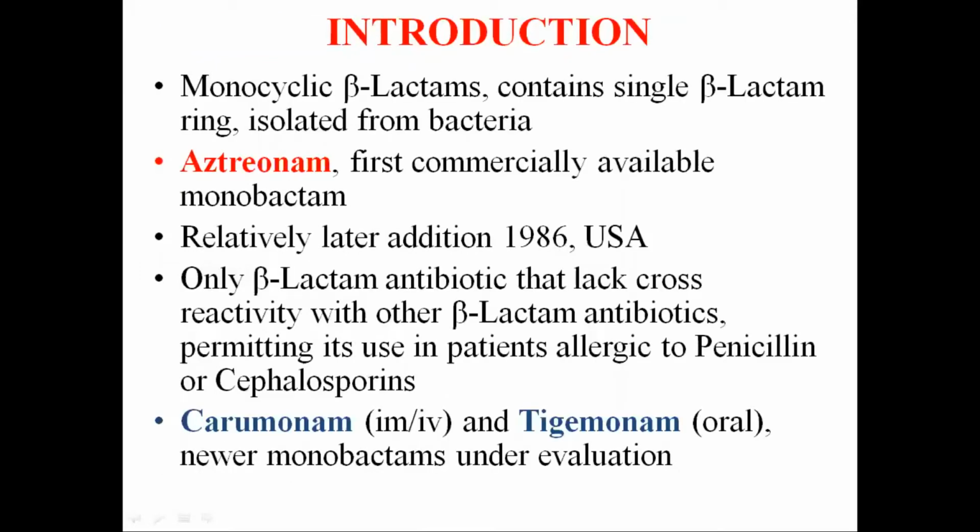The monocyclic beta-lactams contain a single beta-lactam ring which is isolated from bacteria. So the monobactams are monocyclic beta-lactams which have a single beta-lactam ring, and these were isolated from bacteria. Now Aztreonam is the first commercially available monobactam, and relatively they are later additions. They were introduced around 1986 in the USA.